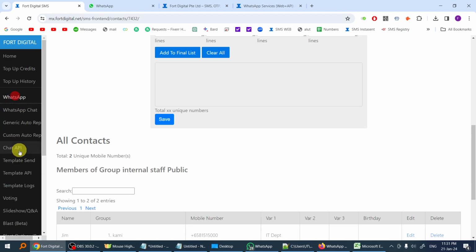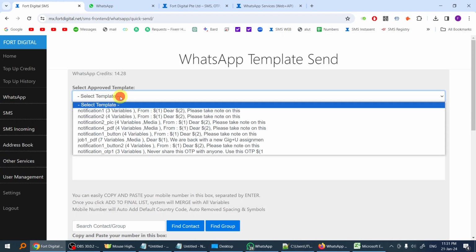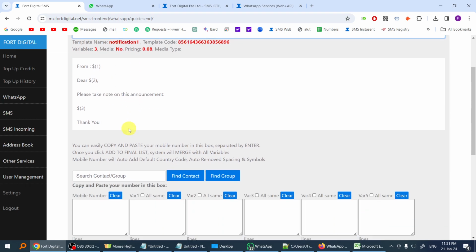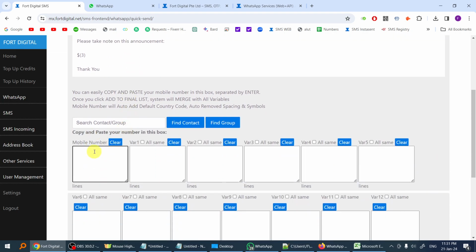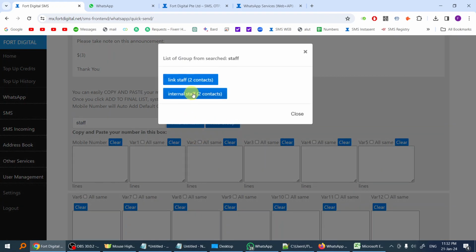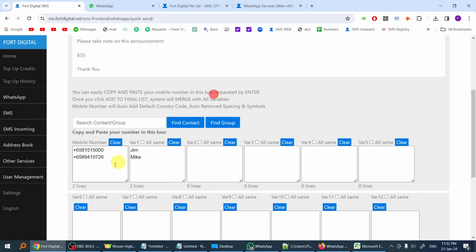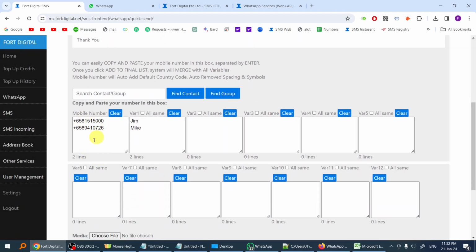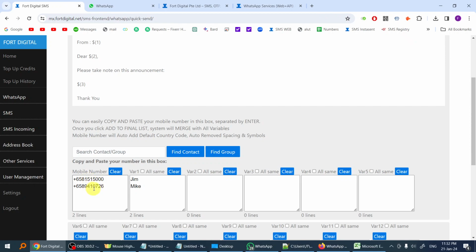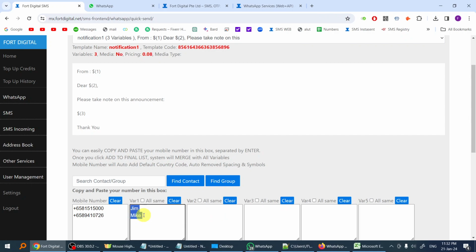Now you go to the template send and send this template. But this time I do not want to copy and paste the mobile numbers, so I can search the group. I just search the group name, staff. Here we go, internal staff, 2 contacts. Once I click, all the members and contacts will appear here, as well as the name. However, this name is not in this box, it will be in the second variable, so I just cut and paste it here.